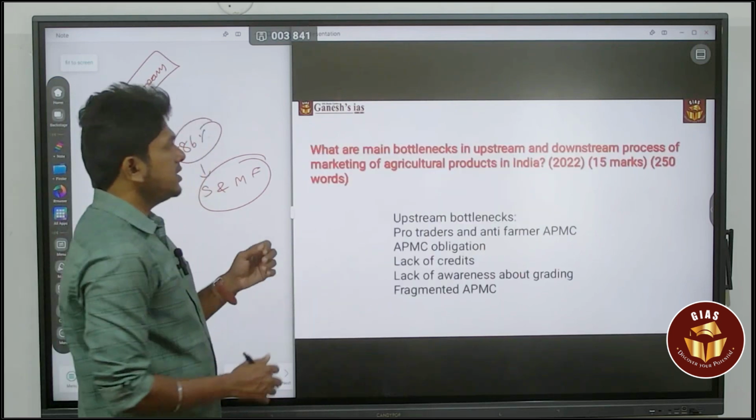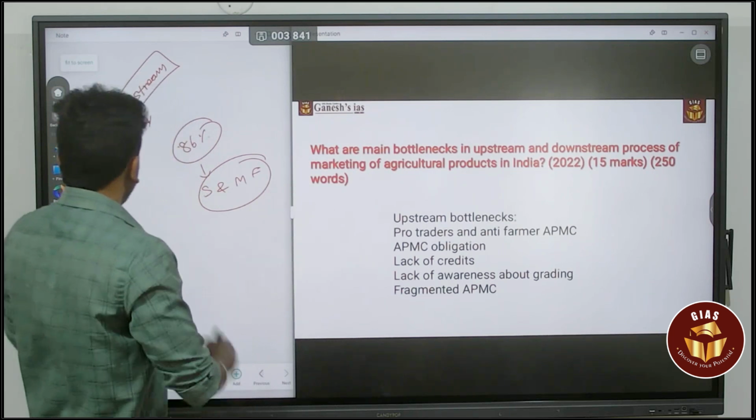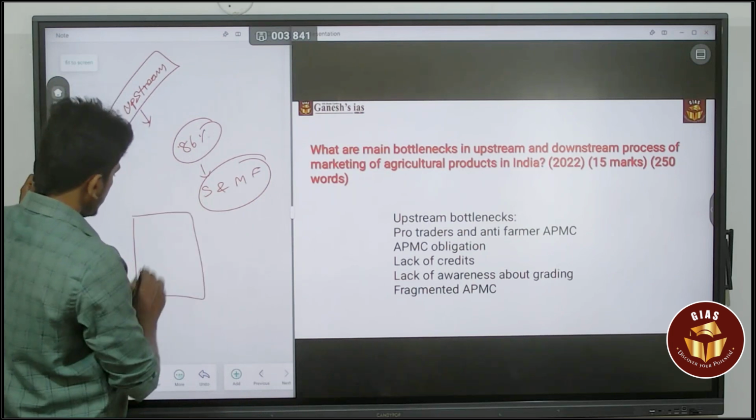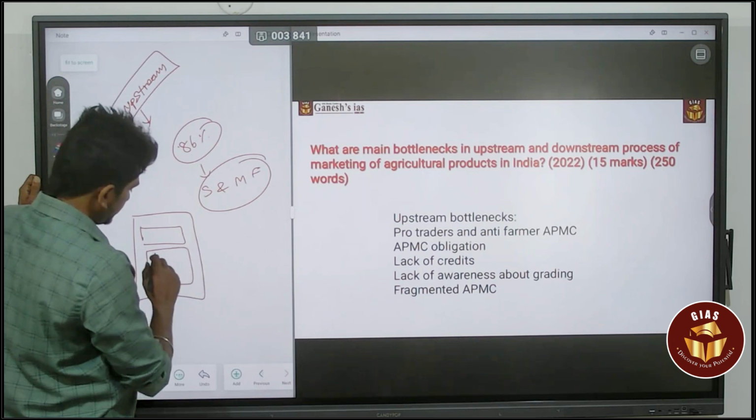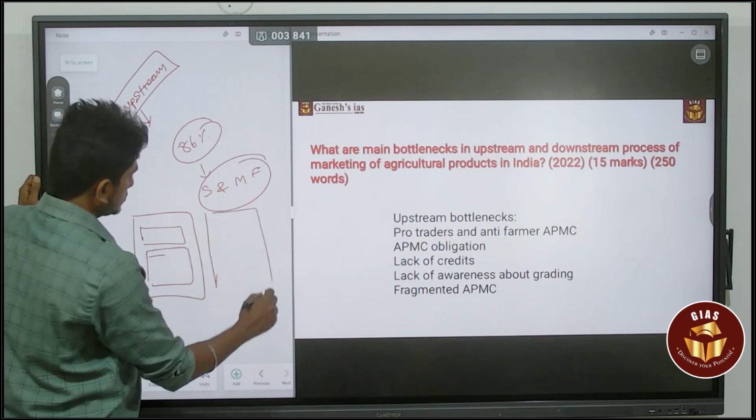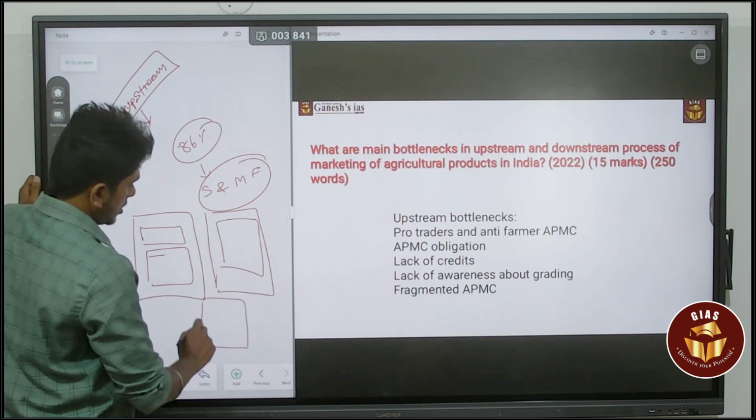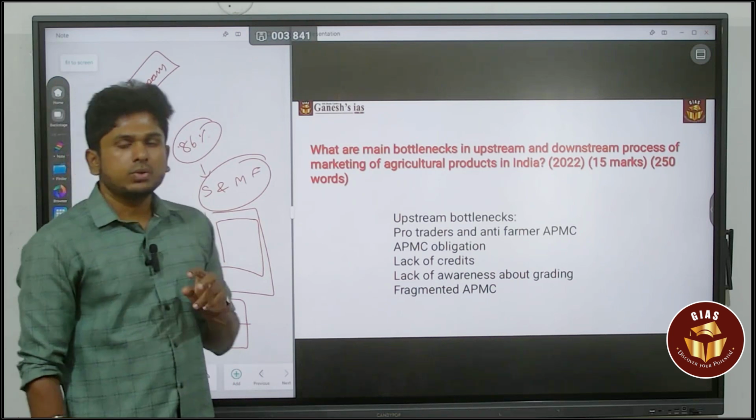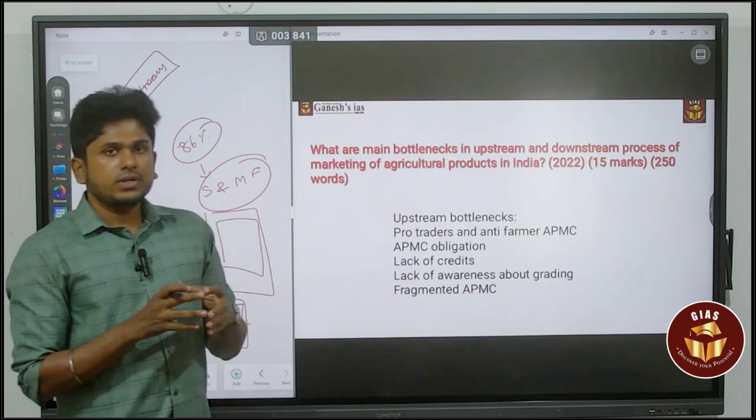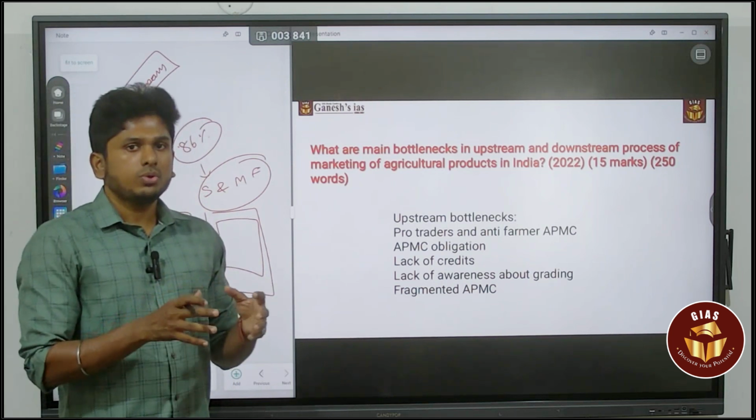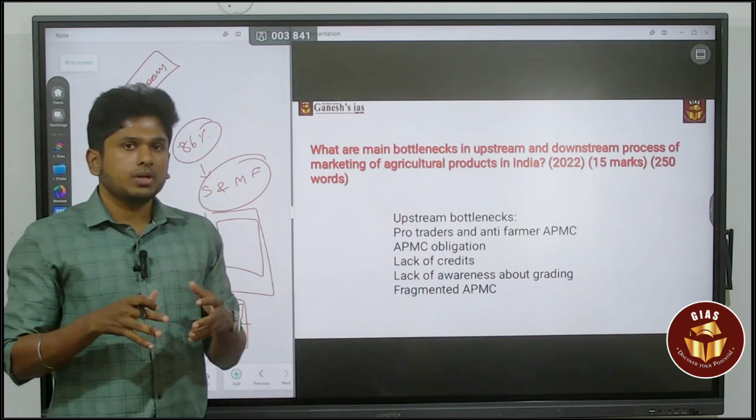Here the thing is, it is a 15-mark question. So when it comes to 15 marks, your answer will be like this: on the first page, the intro, and then the body about the bottleneck in the upstream. Next page, the bottleneck in the downstream. Still you have half a page. So you have to write 2.5 pages. In that scenario, you will be left with some page, okay? So don't do that. You go with certain way-forward ideas. That is more important, because it is a 15 mark.